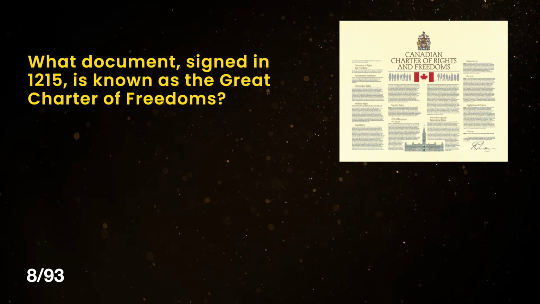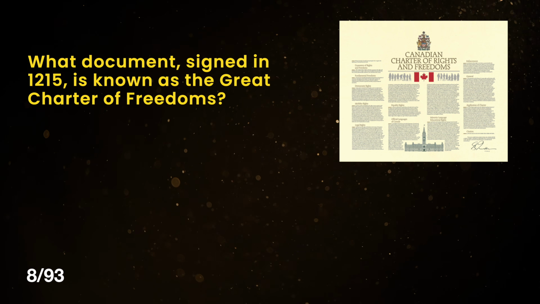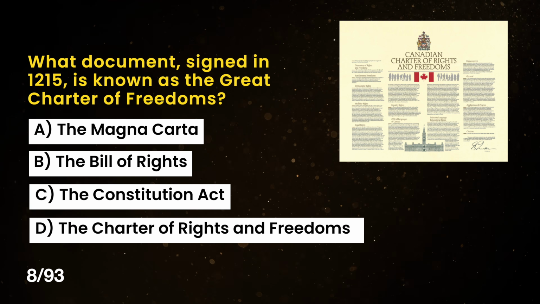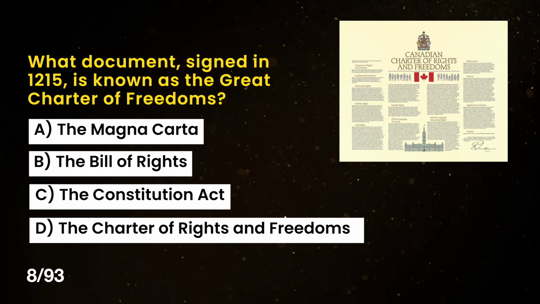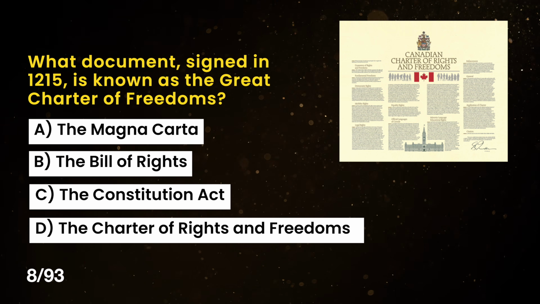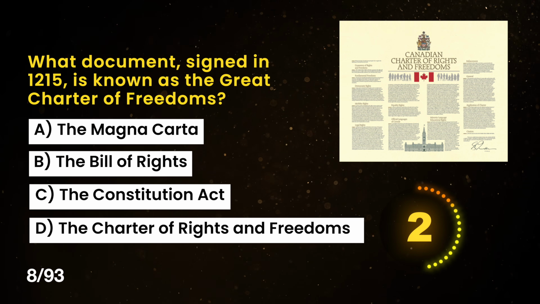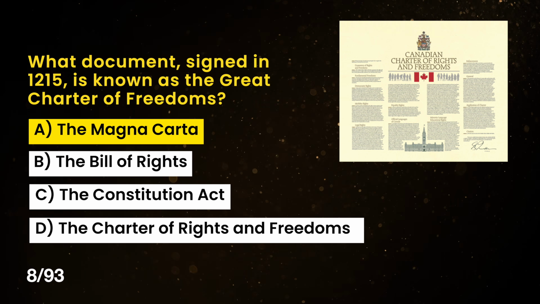What document signed in 1215 is known as the Great Charter of Freedoms? A. The Magna Carta. B. The Bill of Rights. C. The Constitution Act. Or D. The Charter of Rights and Freedoms. The correct answer is A.